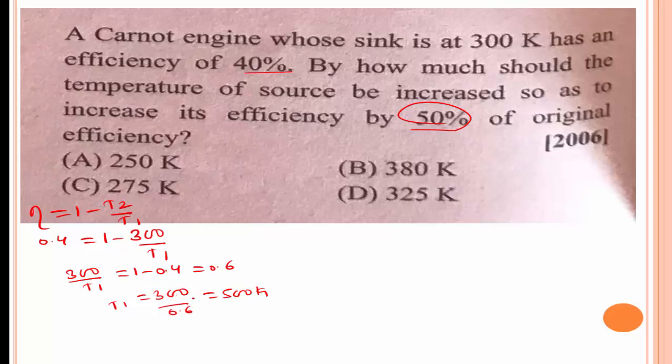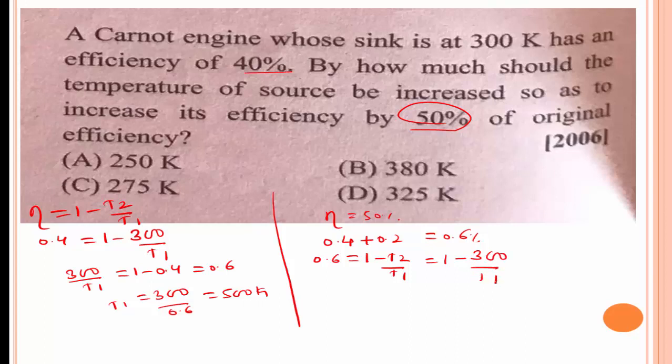But when the efficiency is increased by 50%, we get 0.4 plus 0.2, that is 0.6. Now for 0.6, eta is equal to 0.6 equal to 1 minus T2 divided by T1, which is 1 minus 300 divided by T1.